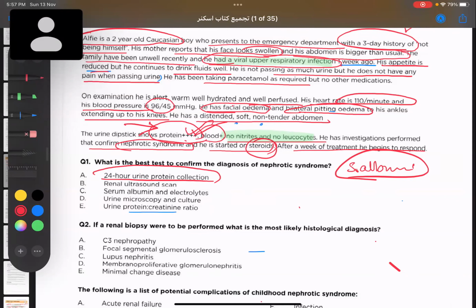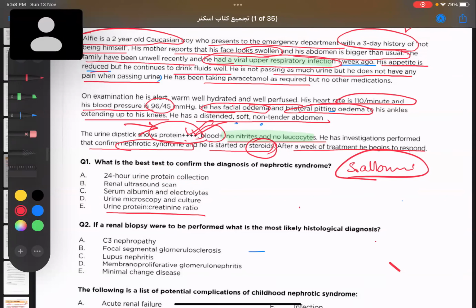Now, what is the function of using 24-hour protein? If they say urinary protein creatinine ratio, we could consider it to an extent. When do we check urinary protein creatinine ratio? If there was a chronic history or the child comes with other features of renal failure, in that case we can go for protein creatinine ratio. But initially, the initial test is urinary protein, not 24 hours, just urinary protein. Then we'll go for serum albumin. We want to see if massive proteinuria is causing any changes in the serum albumin.